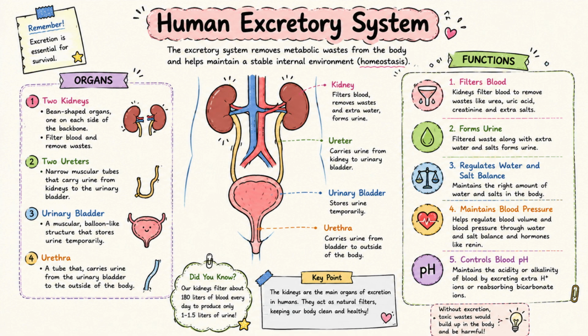Human excretory system removes waste from the body and maintains the balance of water, salts, and acids. The main parts are kidneys, ureters, urinary bladder, and urethra. Kidneys filter blood and produce urine. Ureters carry urine from the kidneys to the urinary bladder. The urinary bladder stores urine until it is released. The urethra carries urine out of the body. The main functions of the excretory system are blood filtration, urine formation, water balance, salt balance, and acid-base balance.